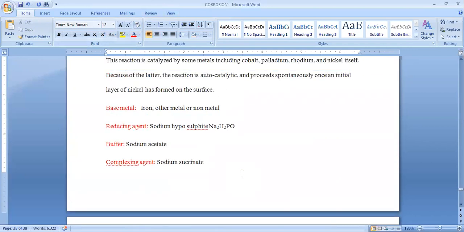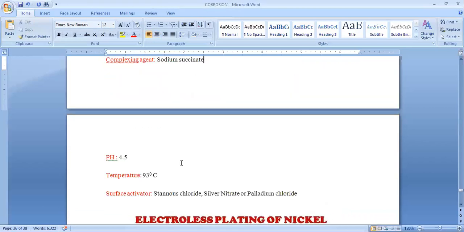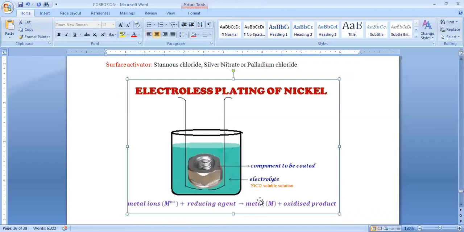Let us recall again, base metal may be taken as iron or other metal, or even non-metal can be coated, that is called the base metal, which is to be protected from the corrosion. And the reducing agent may be sodium hypophosphate. The sodium hypophosphate is represented here, that is Na2H2PO. Buffer solution is required to maintain the constant pH. Sodium acetate is used to maintain the pH of 4.5. A complexing agent is required, that is sodium succinate, which works as a complexing agent in this reaction, and the temperature should be maintained at 93 degrees centigrade. Surface activator is either stannous chloride, silver nitrate or palladium chloride, which is used for this surface activation process.